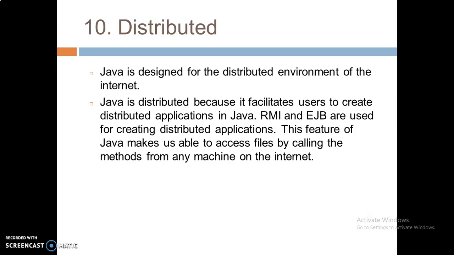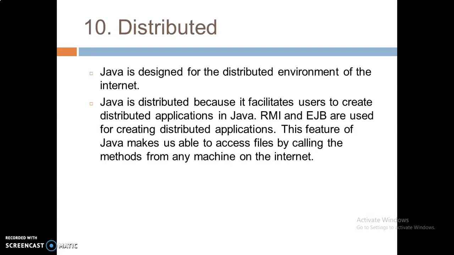Distributed. Why is it a distributed language? Java is designed for the distributed environment of the internet. Java is distributed also because it facilitates users to create distributed applications.